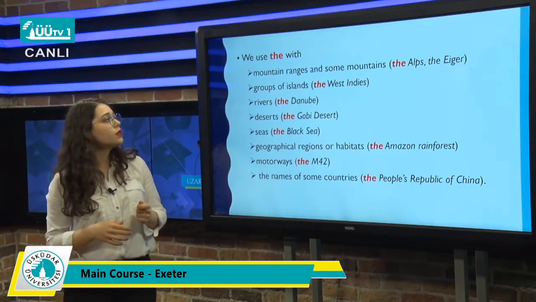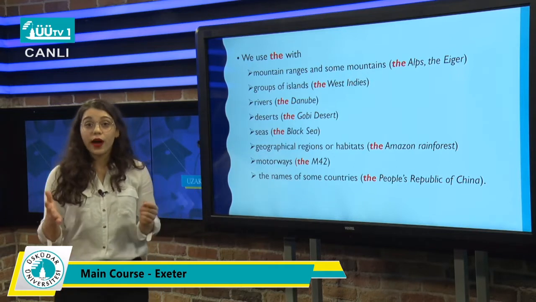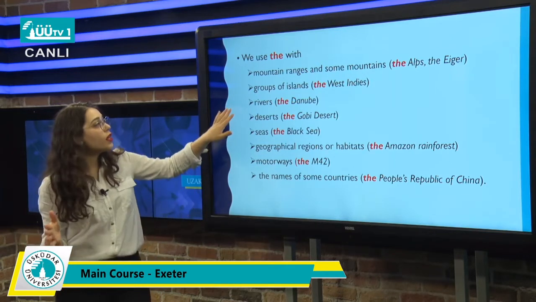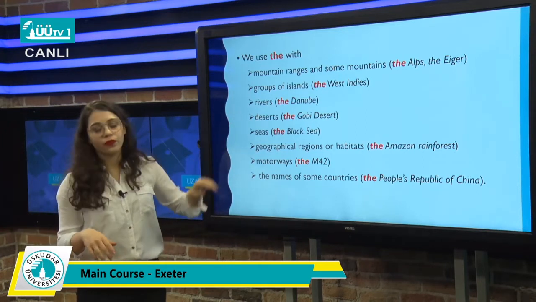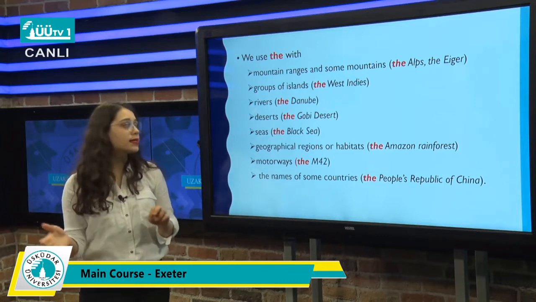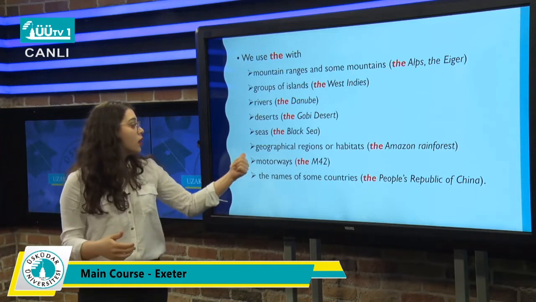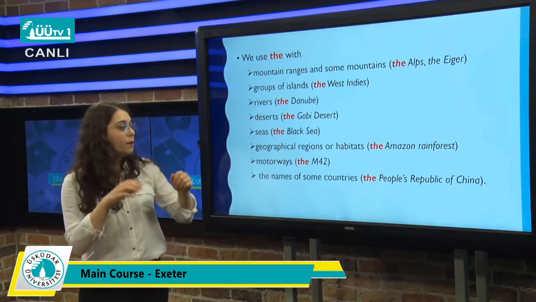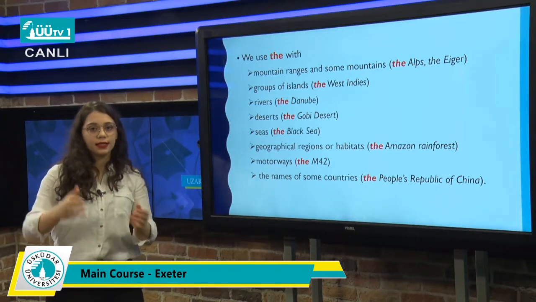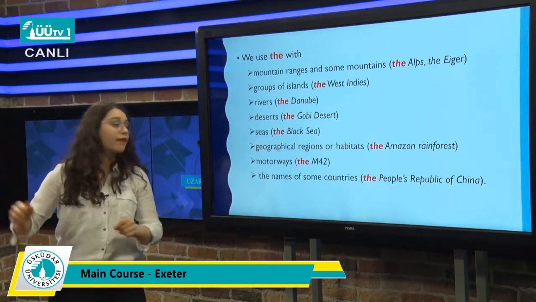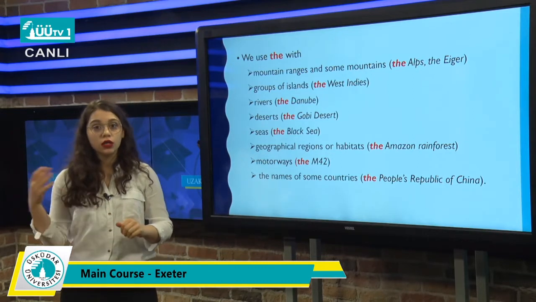And we use the with mountain ranges and some mountains like the Alps, the Eiger, or with groups of islands like the West Indies, or with rivers, the Danube, the Nile, or with deserts like the Gobi Desert, or with seas like the Black Sea, the Mediterranean, geographical regions or habitats like the Amazon rainforest, or with motorways like the M45, the E5, and the names of some countries like the People's Republic of China or the United Kingdom.